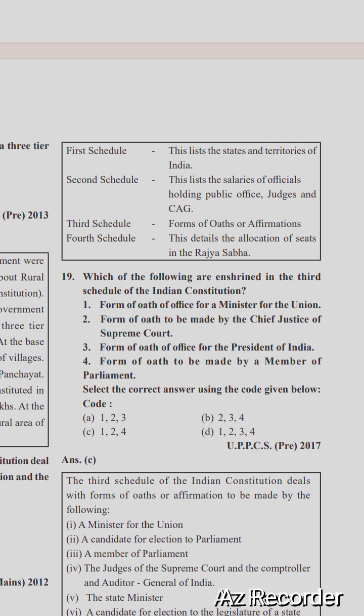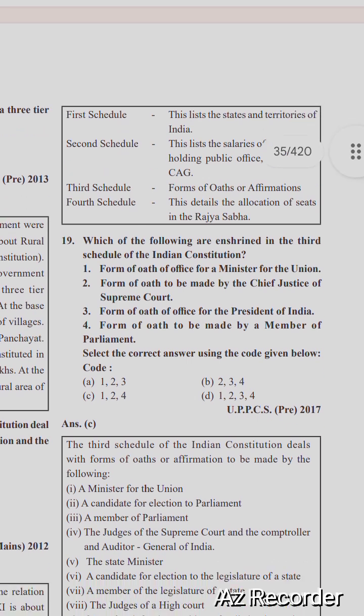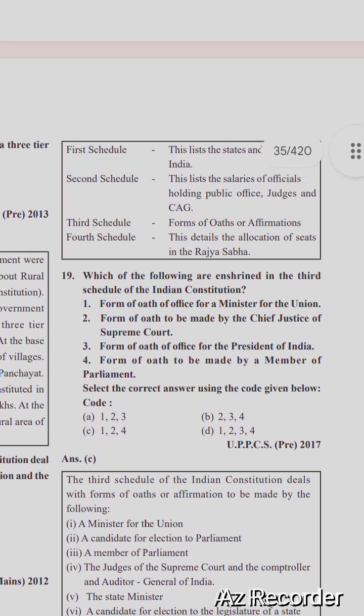The third schedule includes the form of oath of office for ministers for the Union, the form of oath to be made by the Chief Justice of the Supreme Court, and the form of oath to be made by members of Parliament. Not the form of oath for the President of India. There is no mention of the President's oath in the third schedule.